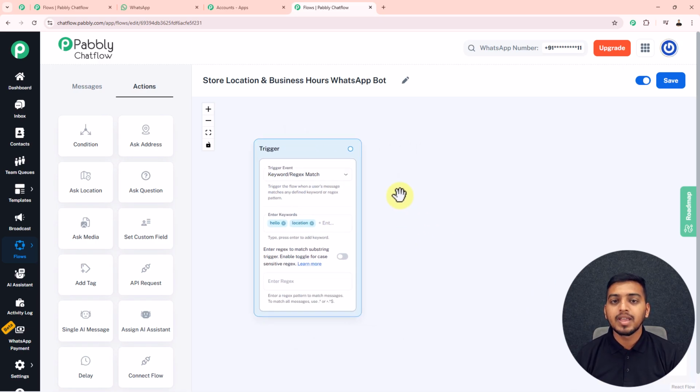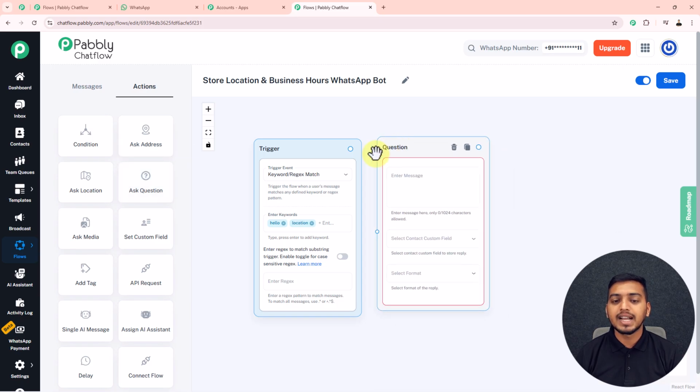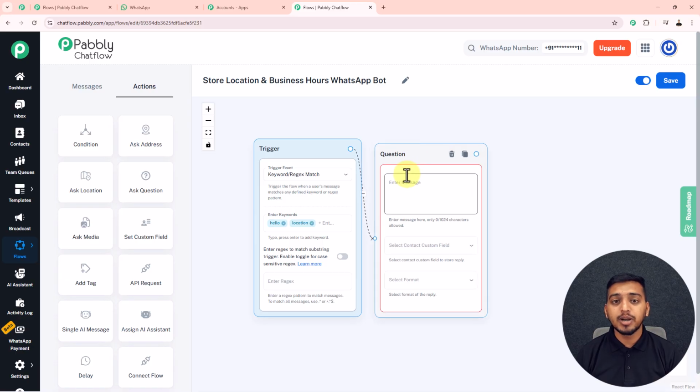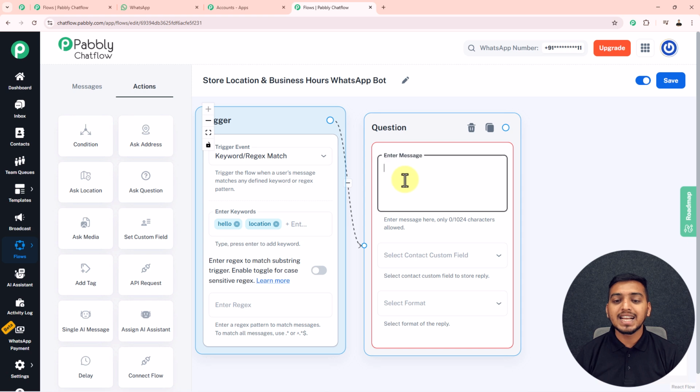Now for my action step, first of all I want to ask the name of my customer. So for that I will just drag in this ask question button, and after that I will connect both of these following circles like this to make sure that this particular question button follows this keyword sent by my customer. And inside this enter message box, I will enter this particular question for my customer, where you can see I am asking my customer, before we start, may I know your name.